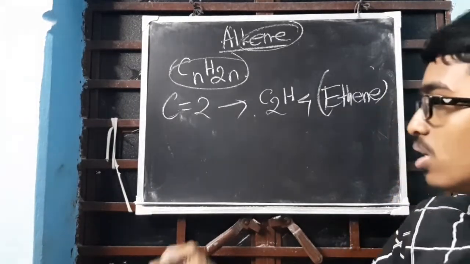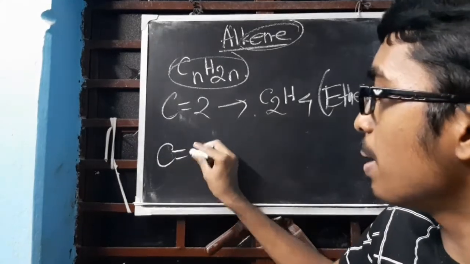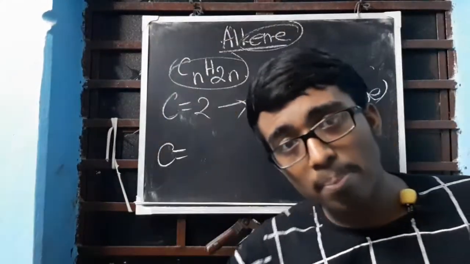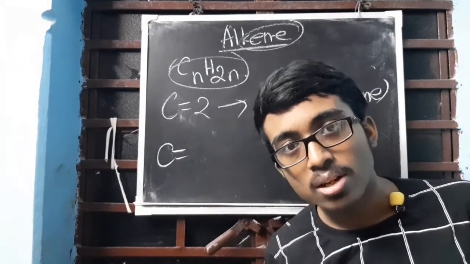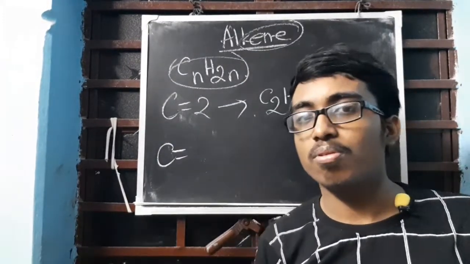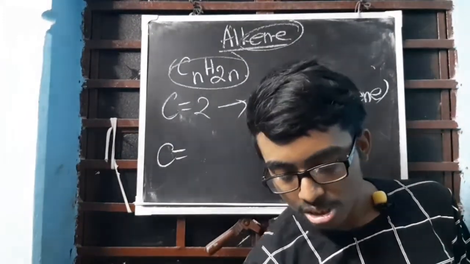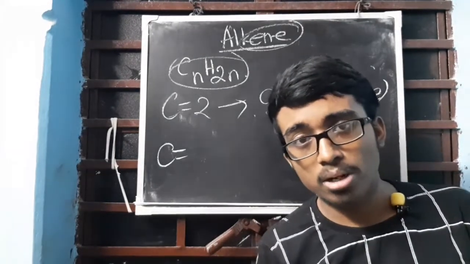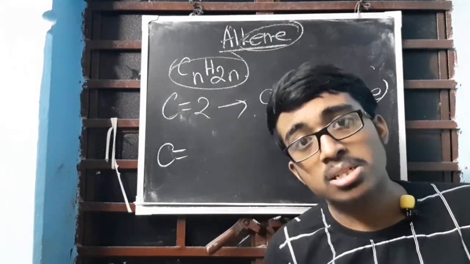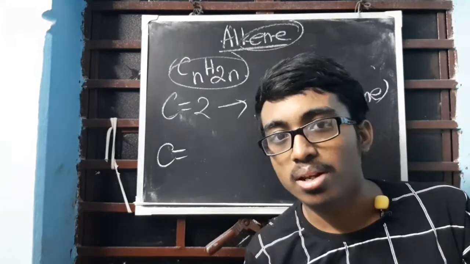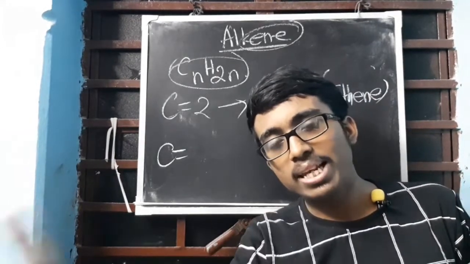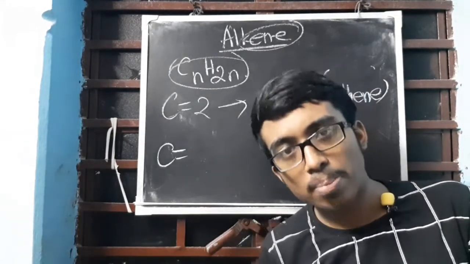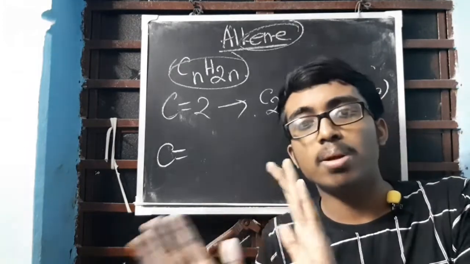Now, if I ask the sixth member of this group, who is it? This is the question that we have to face. See, since methene is not the first member, if the sixth member is asked, the seventh one will be the answer. Always remember this. For alkene and alkyne, if the sixth member is asked, then the next member is the answer.